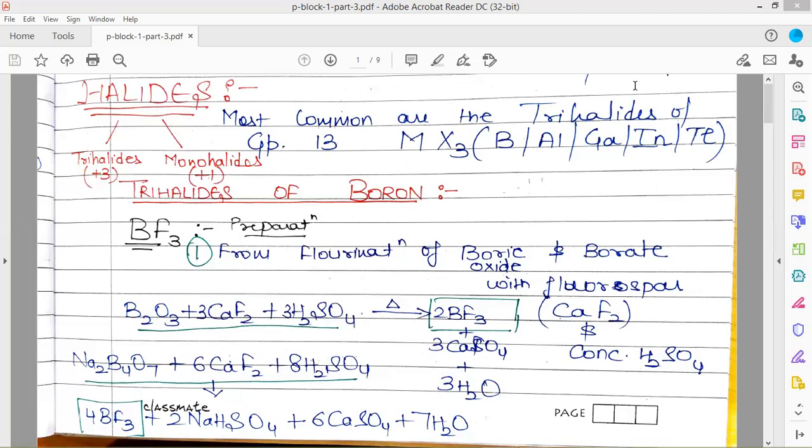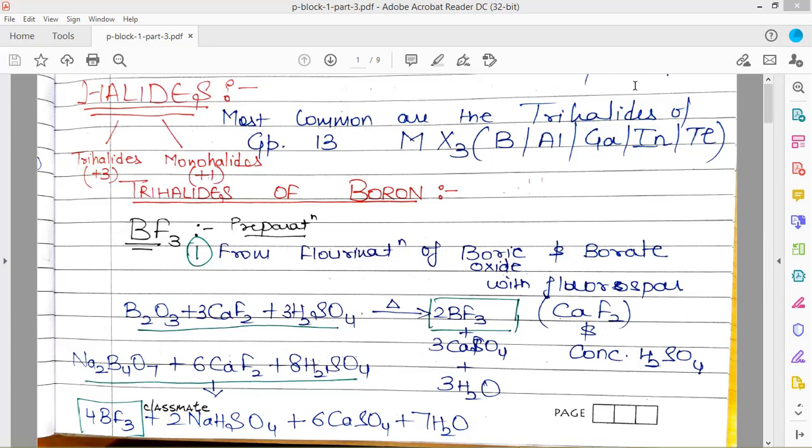Firstly, we are picking up the trihalides. The most common are the trihalides of group 13 elements. These have the general formula MX3, where M represents the group 13 element. For group 13 elements, trihalides and monohalides are formed. Firstly, we'll be discussing the trihalides of boron.